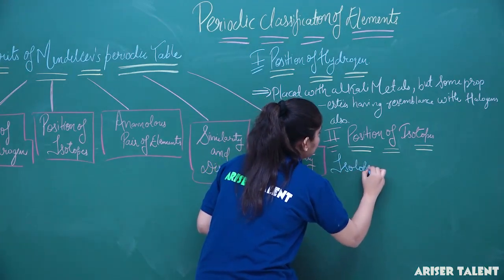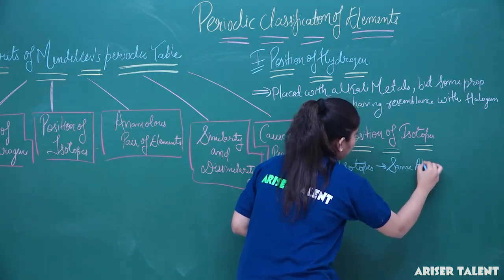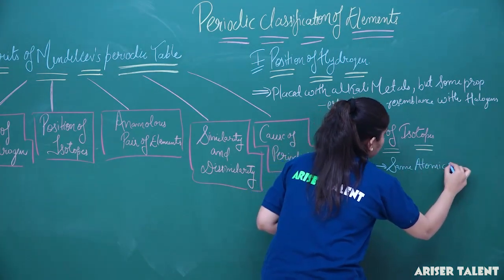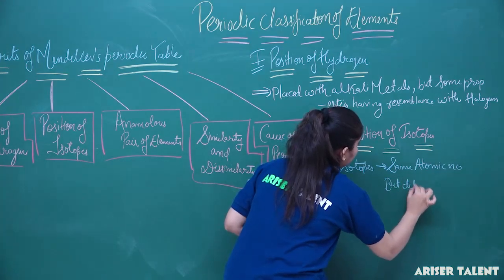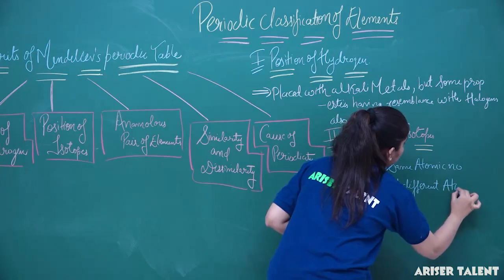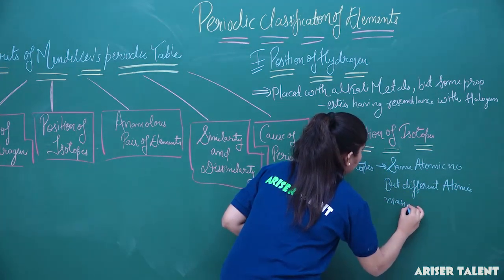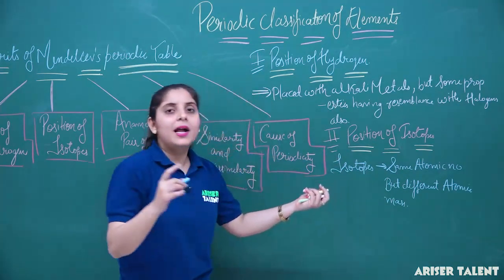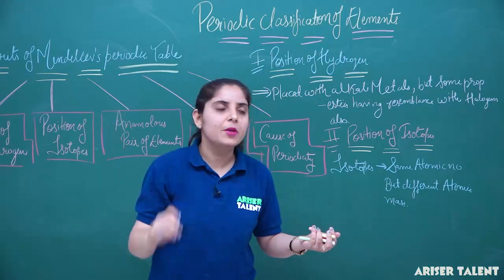Isotopes means same atomic number but different atomic mass. So if hydrogen has three isotopes, they are not given separate places in the periodic table.